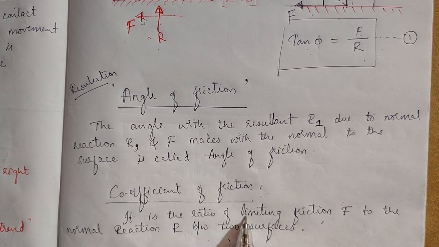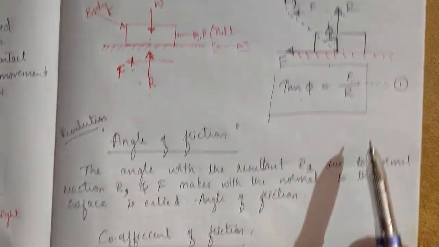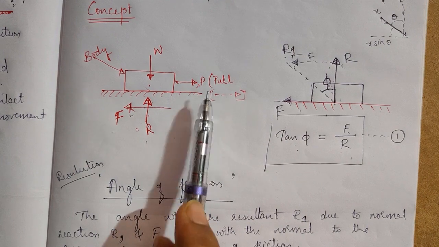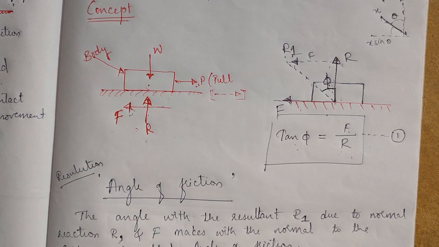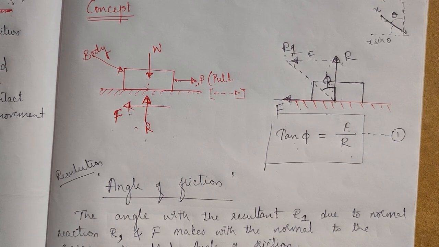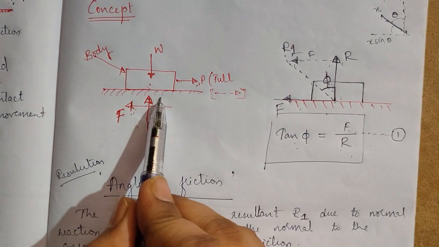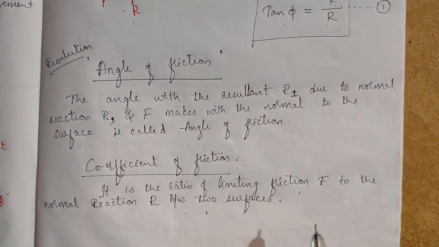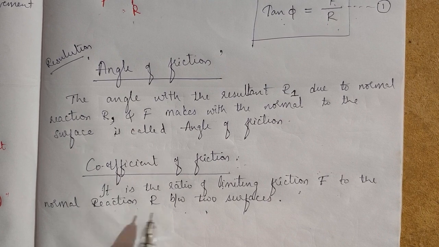What is limiting friction? For the body we considered, when it is pulled and is about to move, a resistance force, the friction, develops. This limiting friction F to the normal reaction R is called the coefficient of friction.